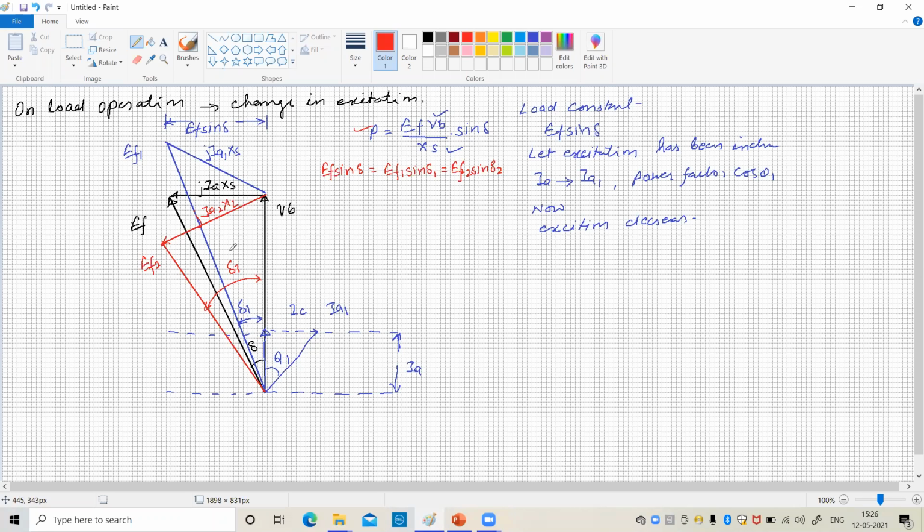Under such condition, the value of I2 is in such a way that I2 X2 should be in quadrature with the current, isn't it? So the current will be here.